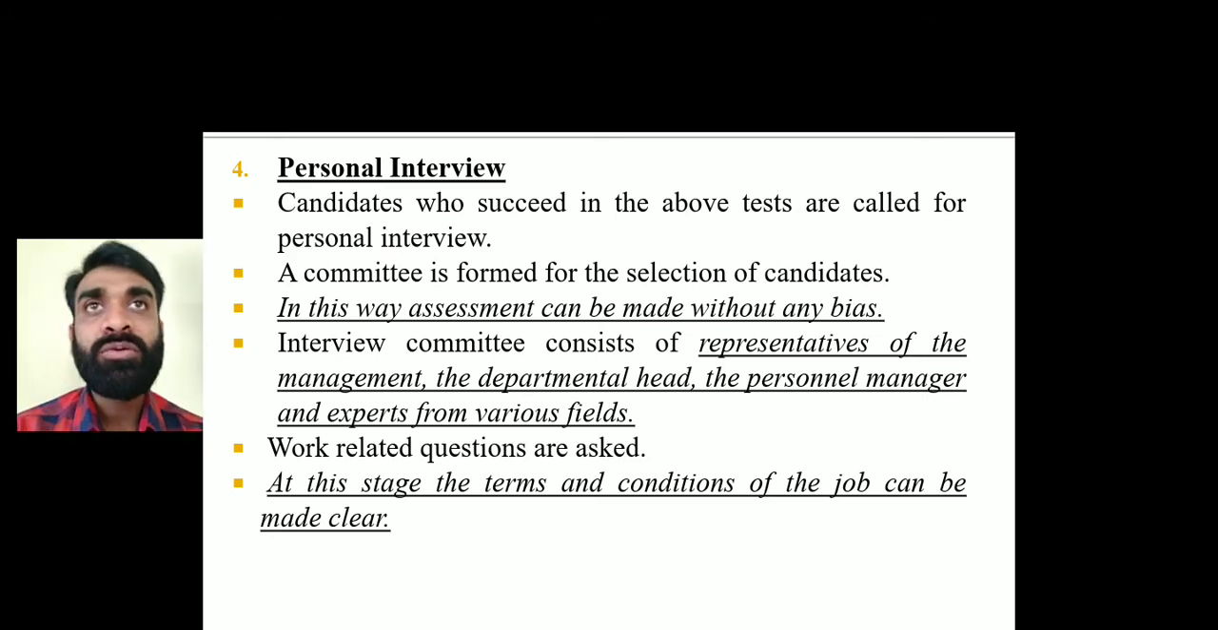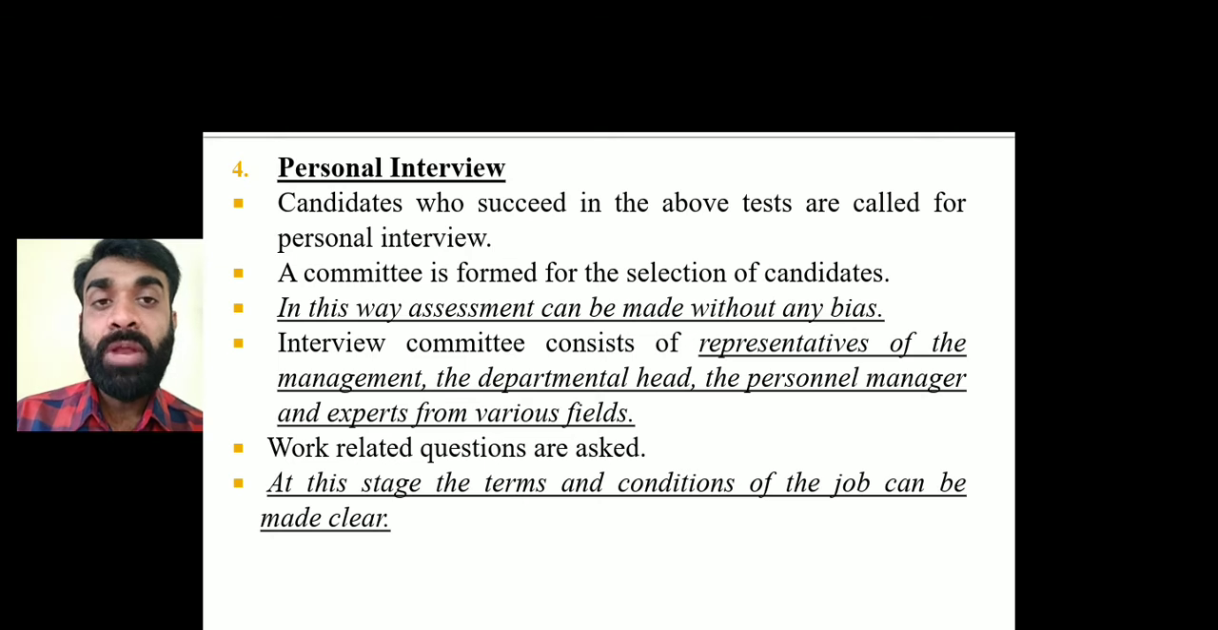Obviously the personnel manager, that means a departmental head of HR, that is human resource, will not have that much knowledge. They can only ask general questions about the general scenario. But to test the technical knowledge, what practical knowledge I have in the subject, that will be known by the expert person or the departmental head. So the interview committee consists of a representative of the management, departmental head, personnel manager and experts from the various fields.